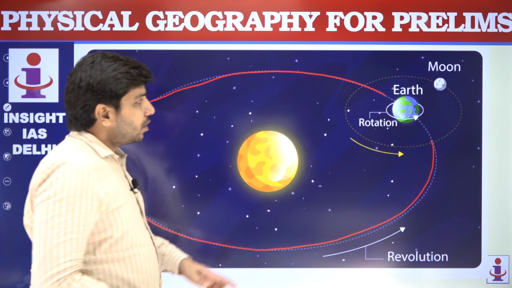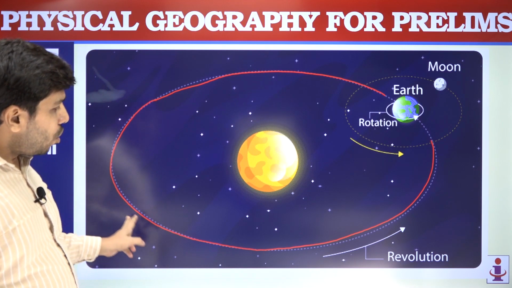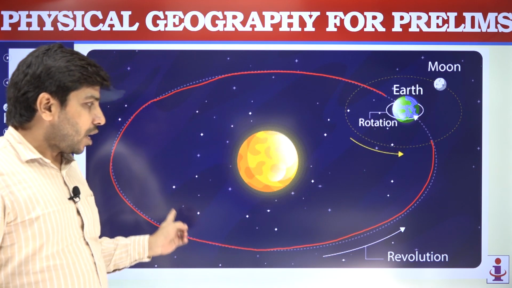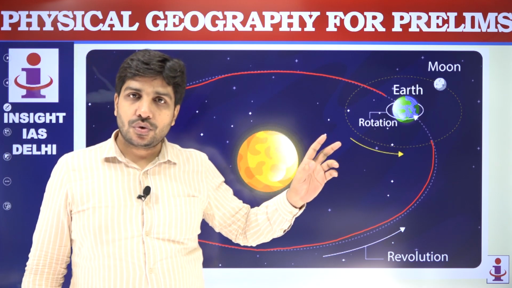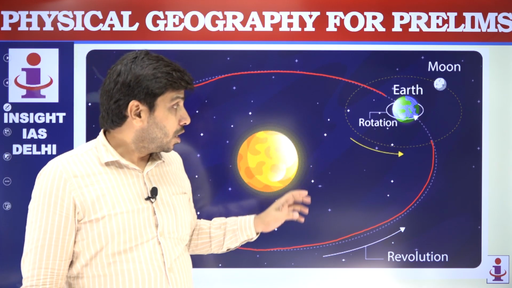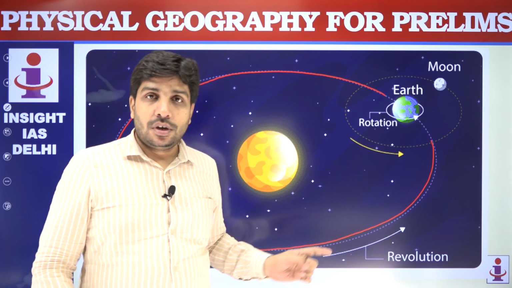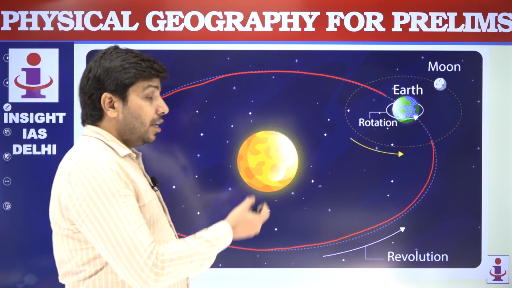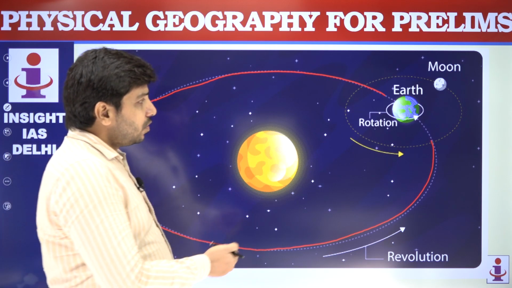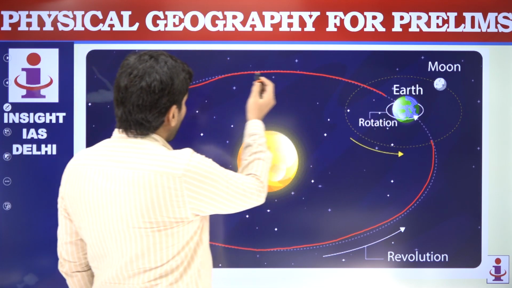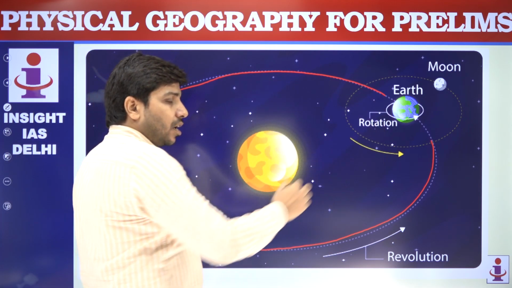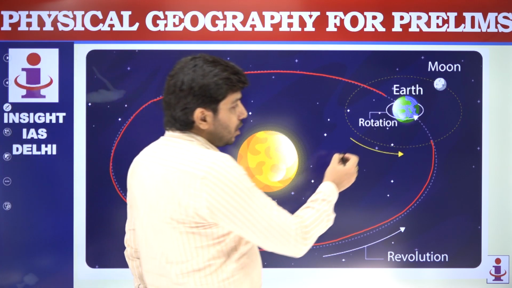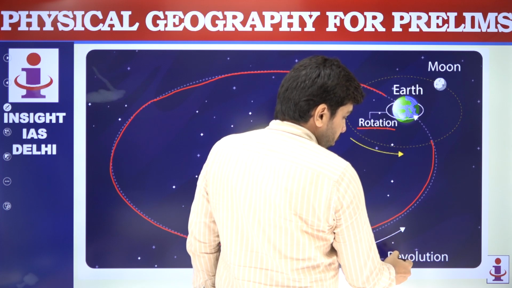So, when the Earth is moving on its orbit around the Sun, चक्कर लगा रही है, सूरज के चारों तरफ. So, this is called revolution. वो वाला revolution नहीं, क्रांति वाला revolution है. Revolution, in terms of geography, means Earth revolving around the Sun in its orbit. Then another term is called rotation.